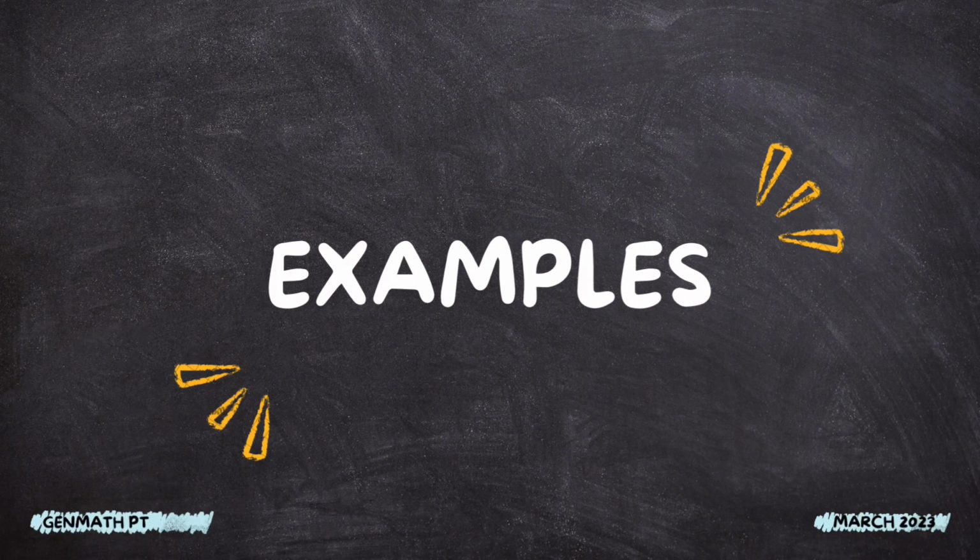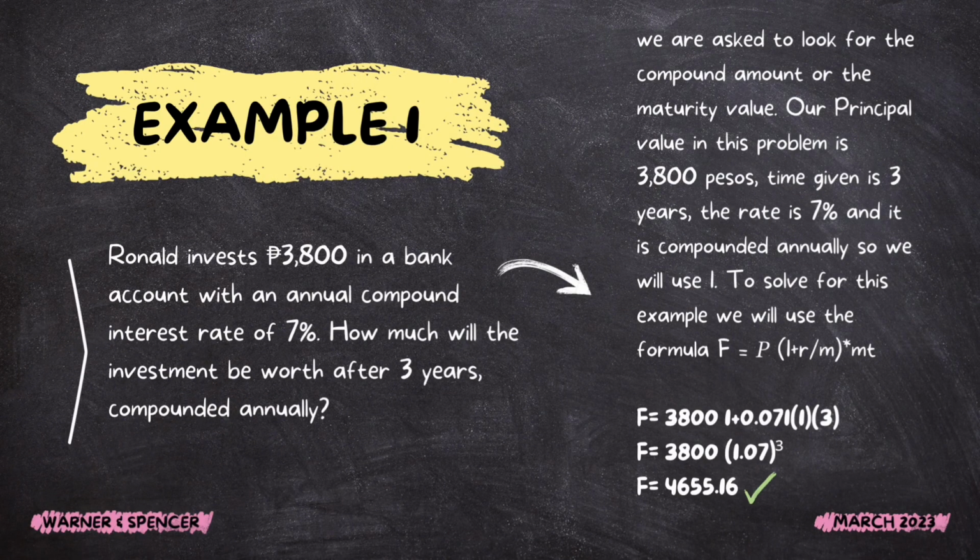Now that we have finished introducing the formulas that we will be using for compound interest, let us try to solve. Example number 1. Ronald invests 3,800 pesos in a bank account with an annual compound interest rate of 7%. How much will the investment be worth after 3 years compounded annually?